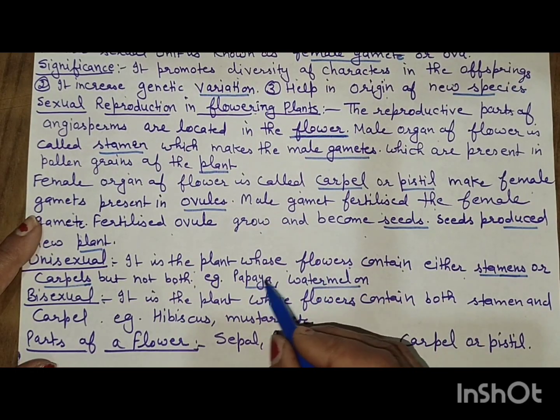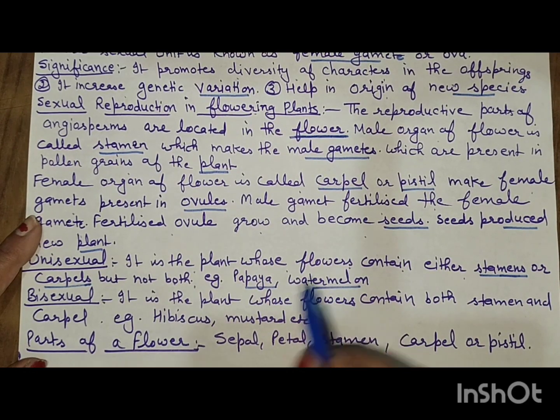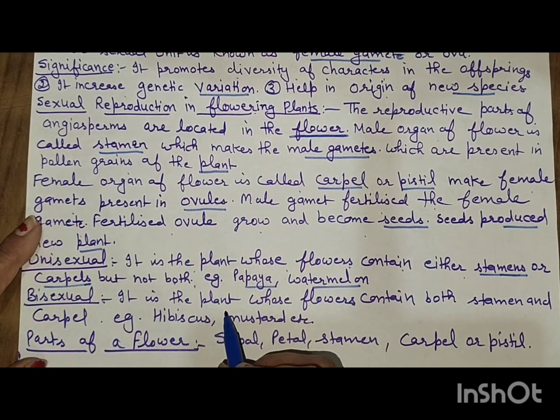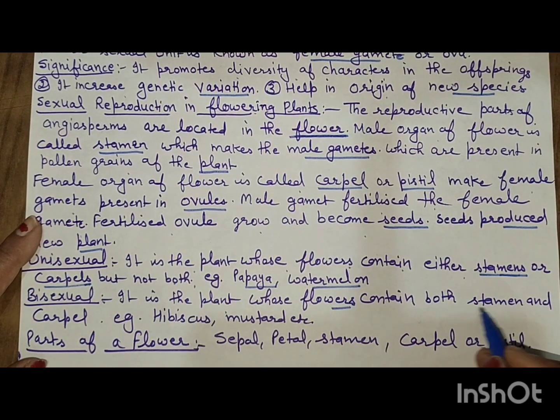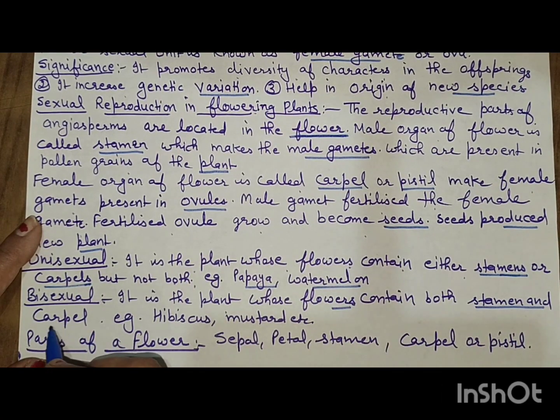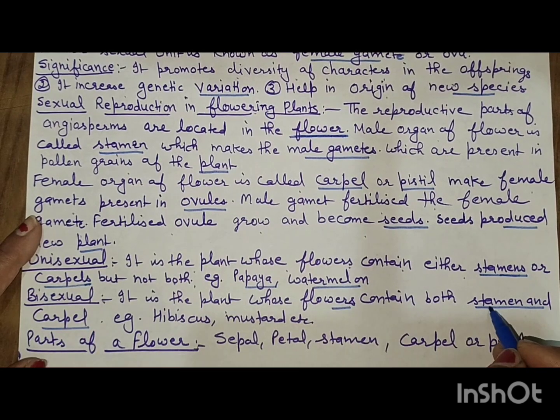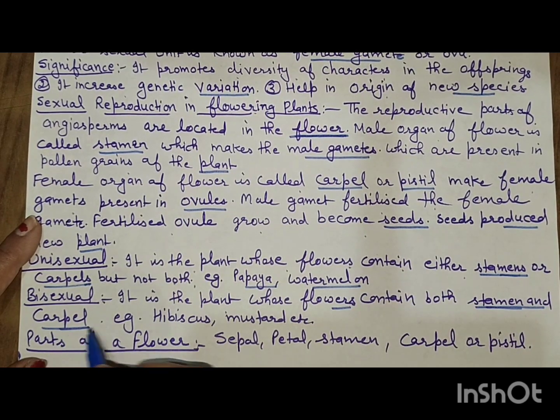In these, male and female plants are different. Bisexual: it is the plant whose flowers contain both stamen and carpel. Both the male and female parts are present in the same flower. This is called the bisexual flower. Examples are hibiscus, mustard, etc.